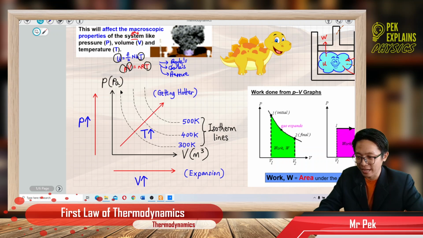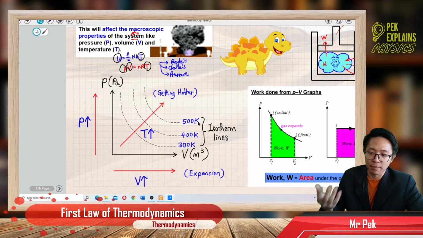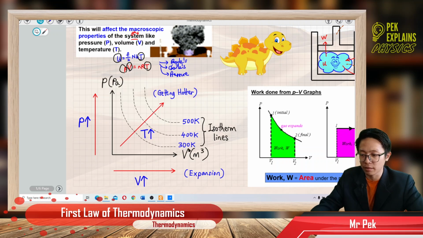You can see here are dotted lines, isn't it? These dotted lines are called isothermal lines. As you go further and further away from the x and y axis, the temperature will increase from 300 Kelvin. These are just examples of temperature. It can be other values.